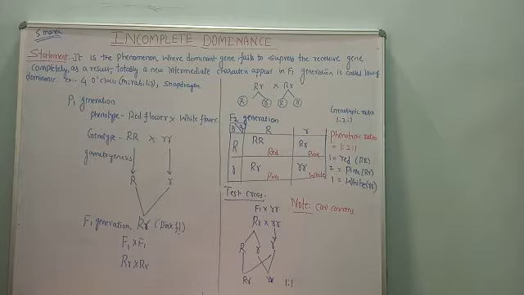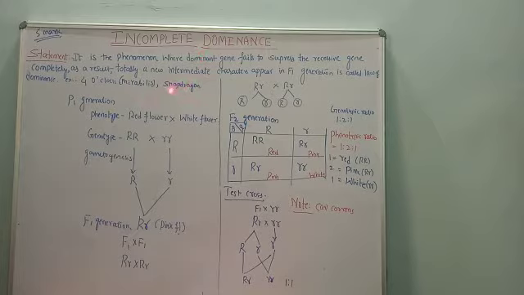After the discussion of the laws proposed by Mendel, we are moving towards the next topic, that is incomplete dominance. It is a very important concept because it will be asked as a 5 marks question in the examination. So try to concentrate completely on what incomplete dominance is. It is also called partial dominance. Partial dominance means it is not completely dominant, it is incompletely dominant, or in other words it is also called blending of inheritance. Blending means mixing of the character.